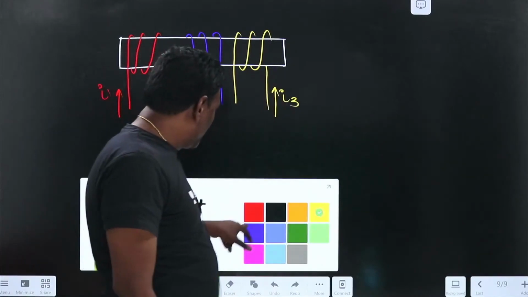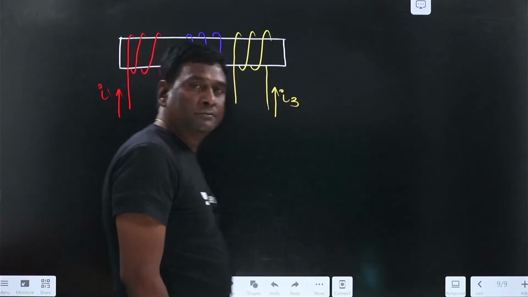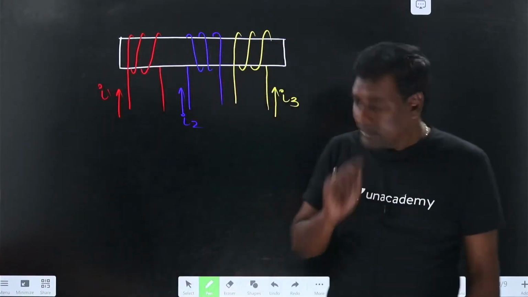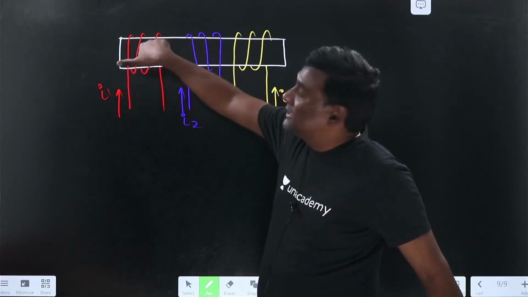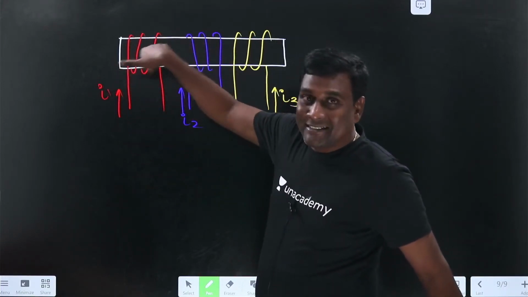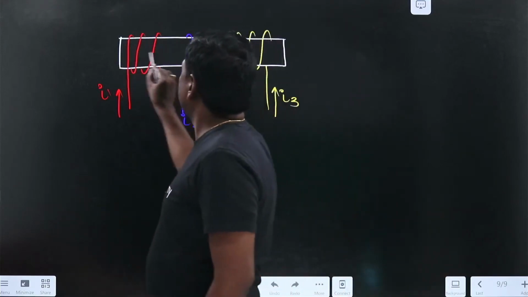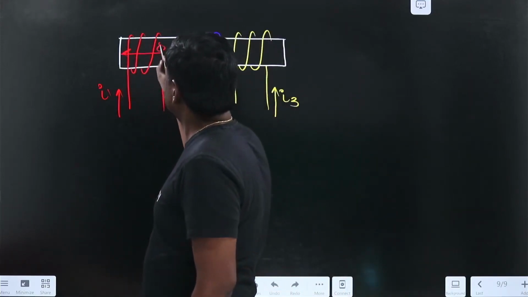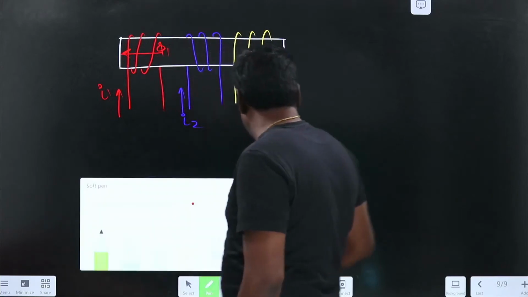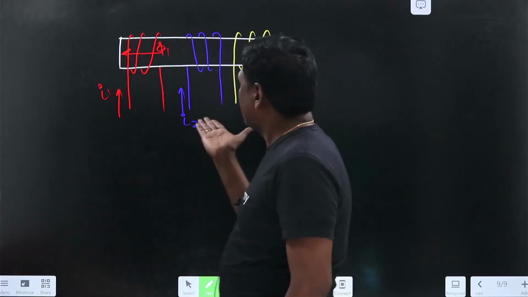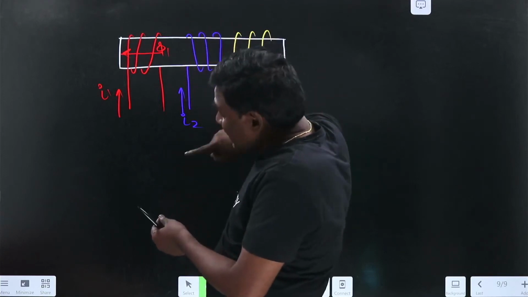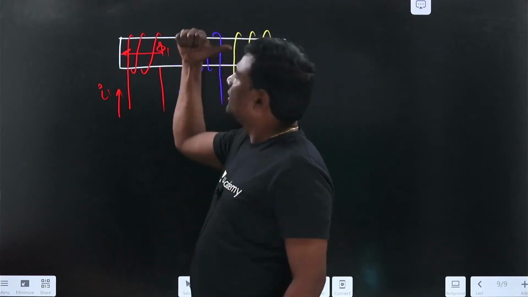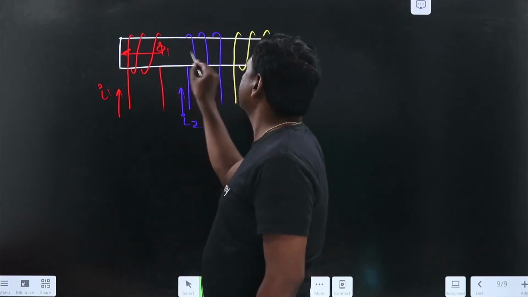We have to identify the direction of fluxes. See here, my current is like this, sense of the winding, so my pi 1 is in this direction. And if you see blue, I2 is in this direction, in opposite direction. My sense of the winding, or direction of the winding, is like this, so pi 2 should be in opposite direction.